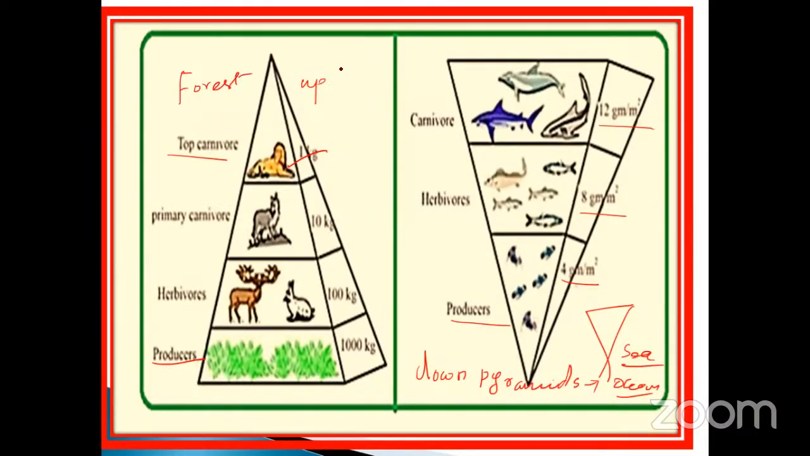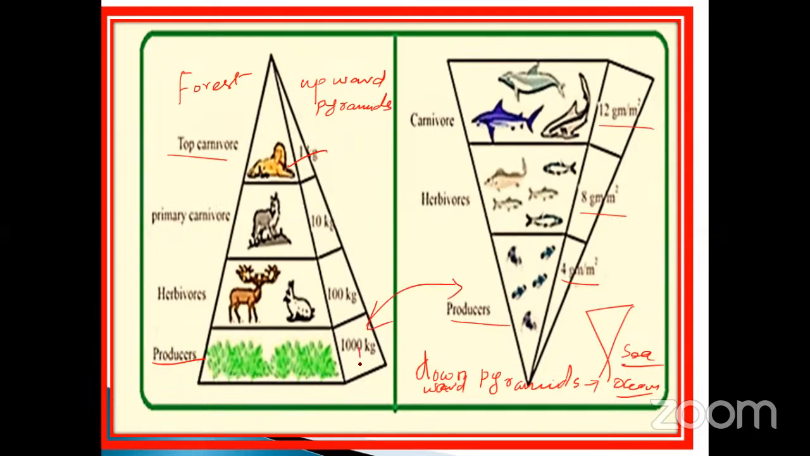Forest ecosystem is always in the upward direction, upward pyramid. Okay, upward pyramids. This one is called downward pyramids. Okay, my dear, downward pyramids. So here the producer is high, and here the producer is less. Comparison between these two. Okay.